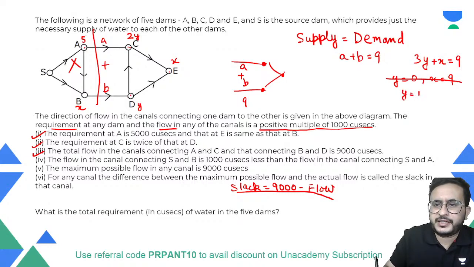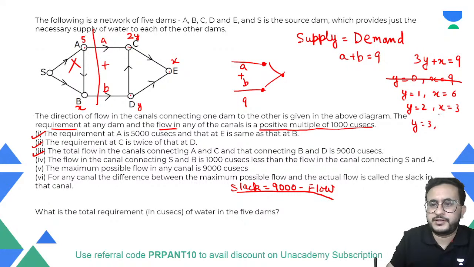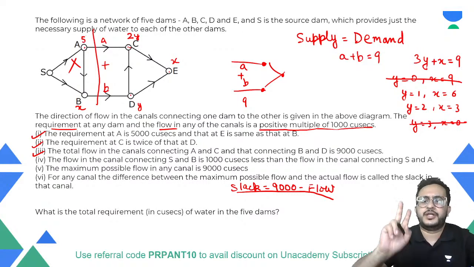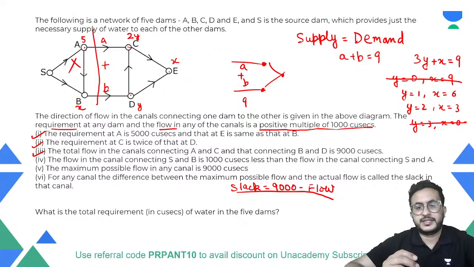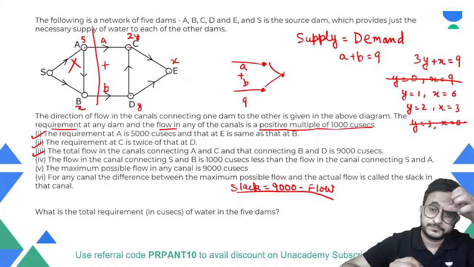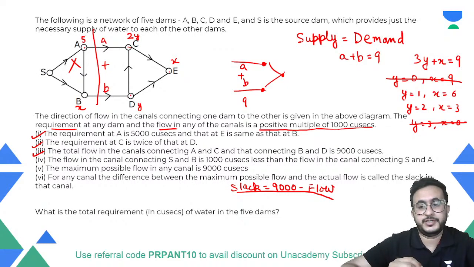अगर y 1 रखेंगे, so what will be x? X will be 6, isn't it? If you put y is equal to 2, 6 plus 3, that will be 3. If you put y equal to 3, then it becomes x equal to 0 again, which is not possible. So there are two possibilities of x and y. Okay, so two possibilities of x and y. Is this thing clear?